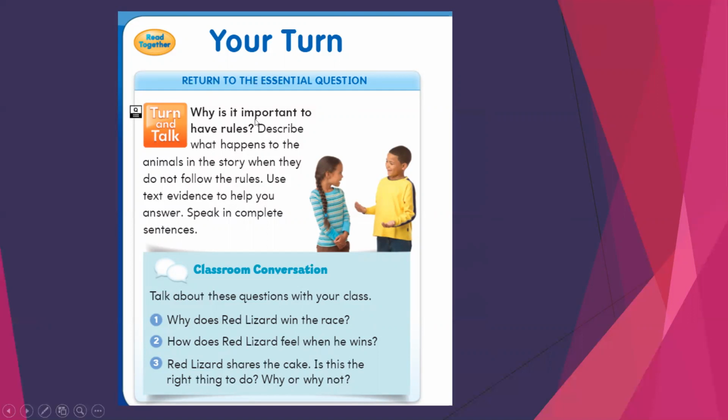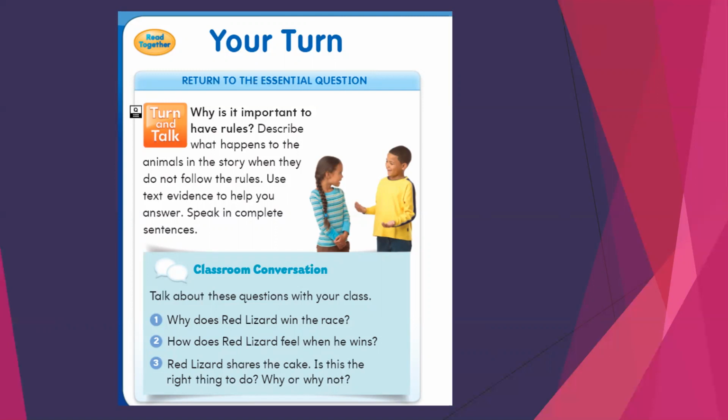Why is it important to have rules? Describe what happens to the animals in the story. When they don't follow the rules, like the snake, roadrunner, and cantail, they lose the race. But when the red lizard follows the rules, he wins the big cake.